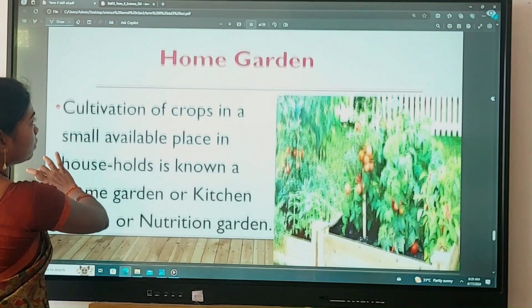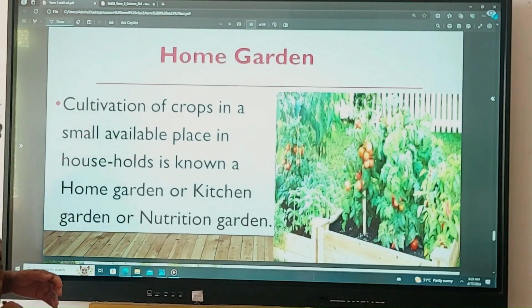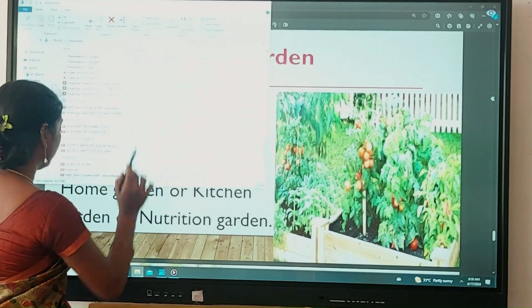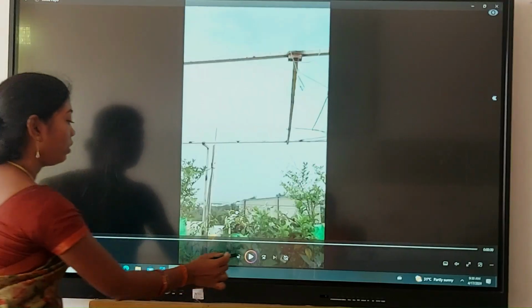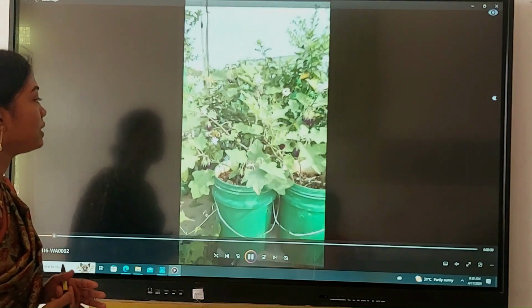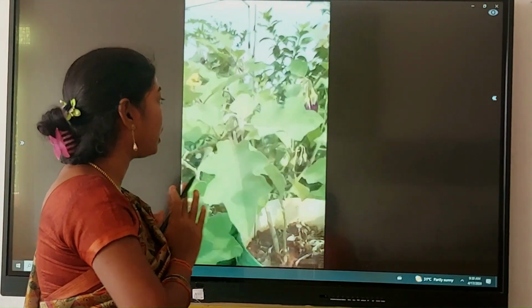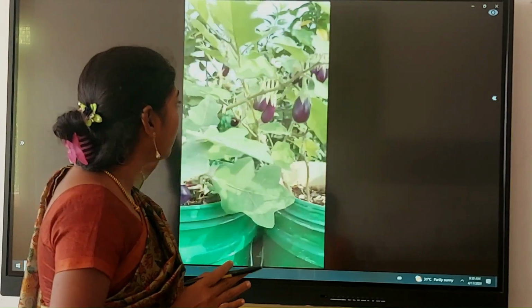Next, home garden. Home garden is nothing but cultivation of crops in a small available space. See, I will show you one video. Home garden is nothing but cultivation of crops in a small space, which is nothing but in our terrace, in our kitchen.